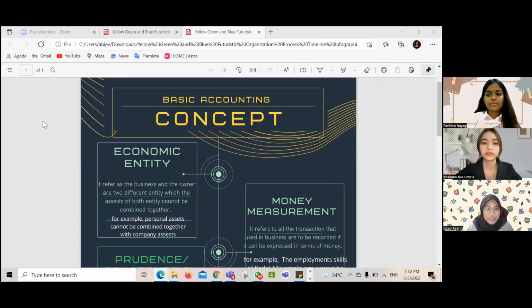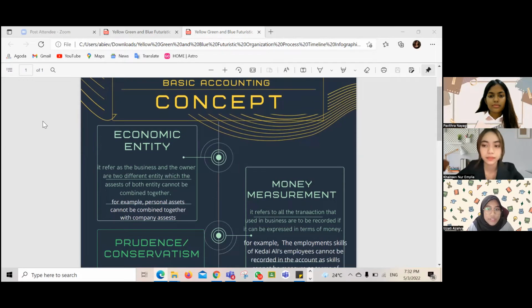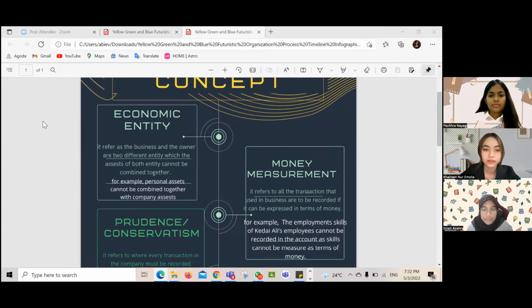So we need to choose 8 accounting concepts. The first accounting concept is economic entity, which means that the business or the firm and the owner of the company are known as two different entities. This can be explained further in terms of the assets of both entities: the company and the owner's personal assets cannot be combined together. As an example, the personal asset of Ali, which is his personal property, is different and cannot be combined together in the company, which is Kedai Ali's assets account.